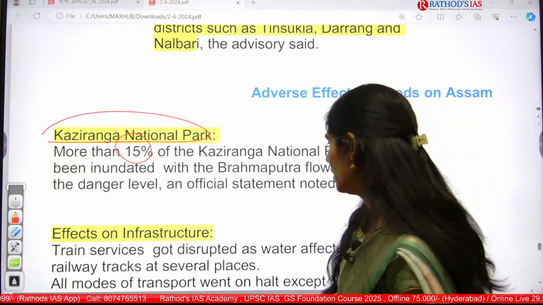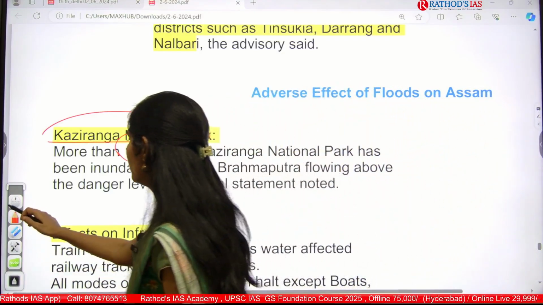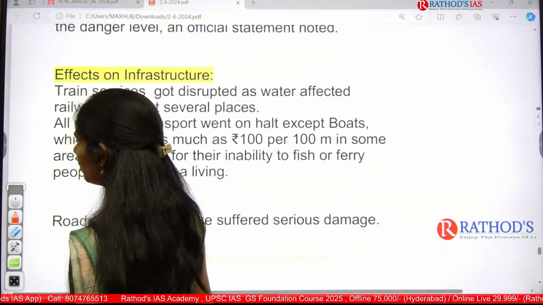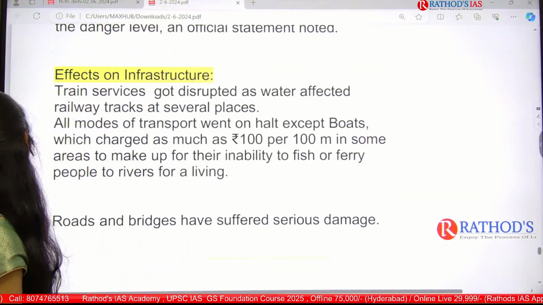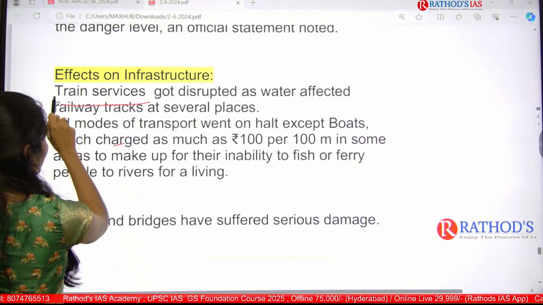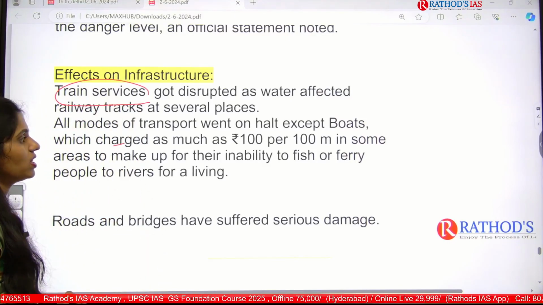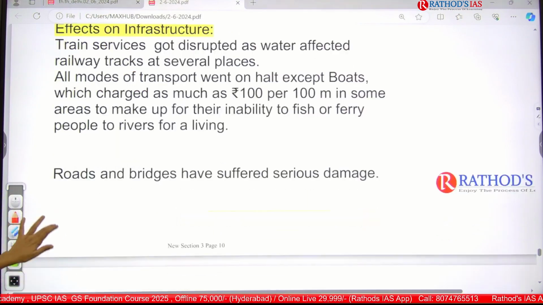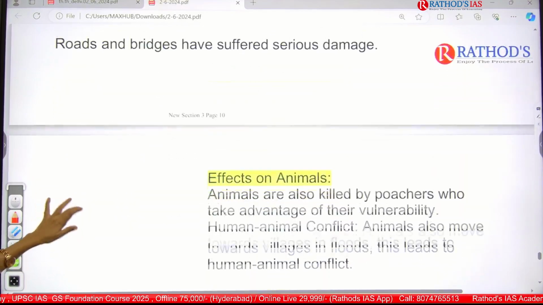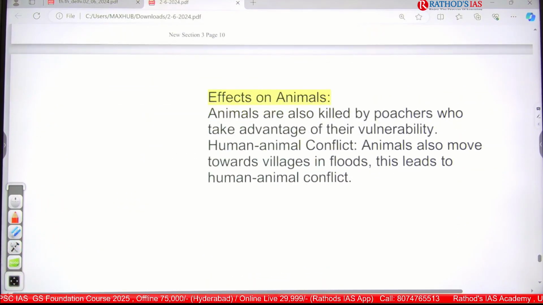And next one is that because of these floods there are also negative impacts on infrastructure for sure. Okay, so train services will be disrupted, and next one is other modes of transport like boats, they will be affected, and even there will be an increase of charges. And next one is roads and bridges, they have suffered serious damage.